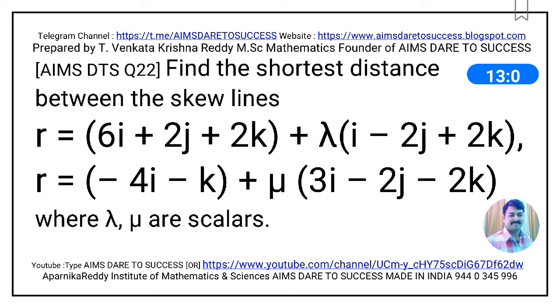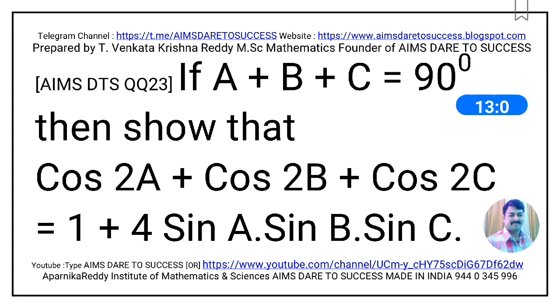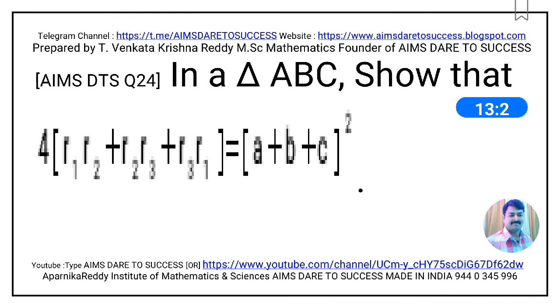Now I am moving to question number 23. If A plus B plus C is equal to 90 degrees, then show that cos 2A plus cos 2B plus cos 2C is equal to 1 plus 4 sin A into sin B into sin C. This question is from trigonometry.